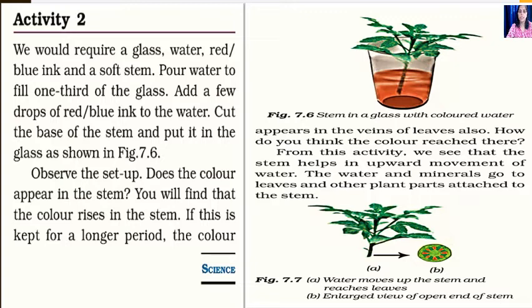And observe the setup. Does the color appear in the stem? You will find that the color rises in the stem, and if this is kept for a long period, the color appears in the veins of leaves also. From this activity, we see that the stem helps in upward movement of water. The water and minerals go to the leaves and other plant parts attached to the stem.